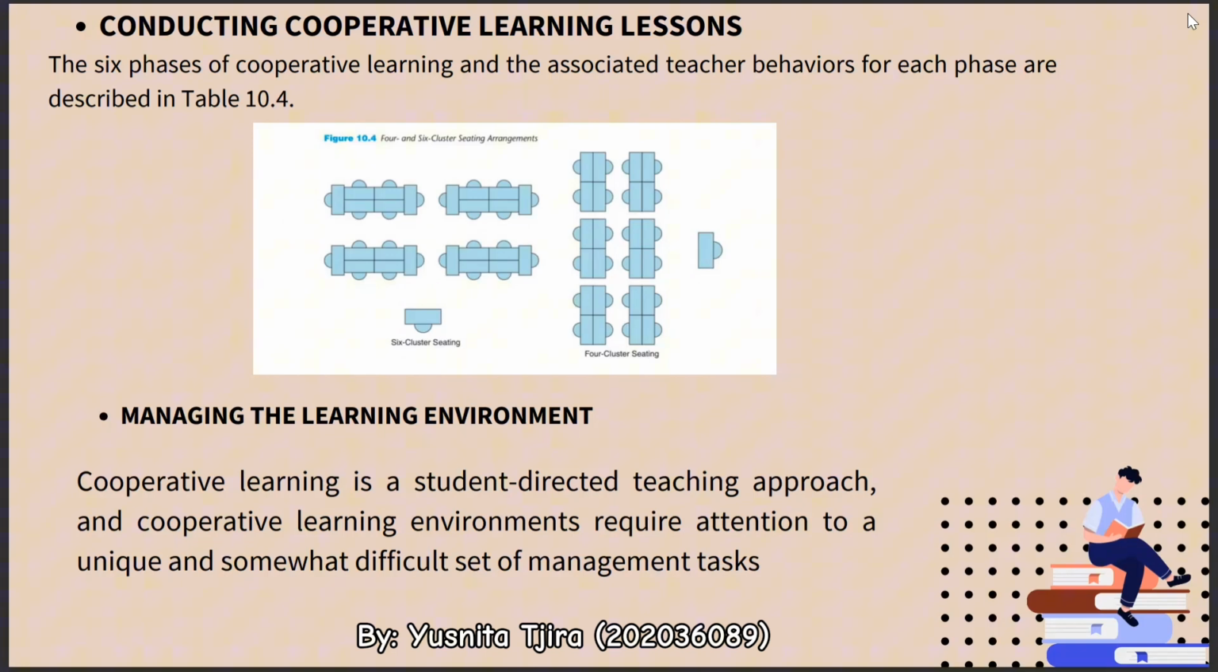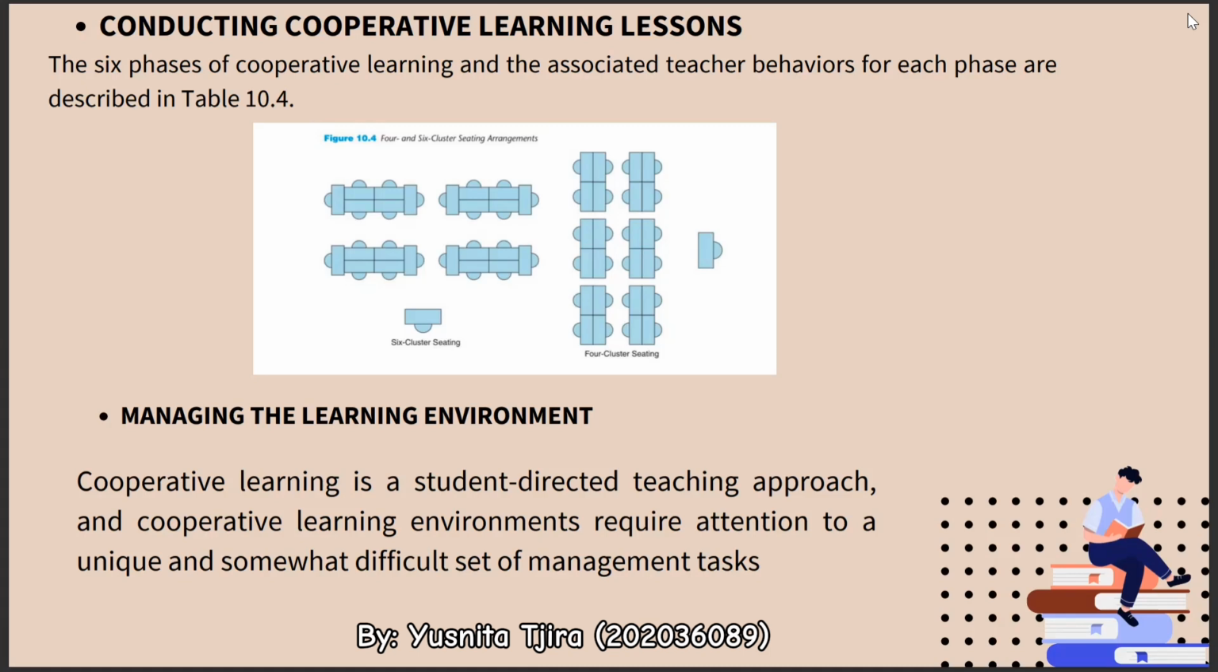Phase 2, present information. The teacher presents information to students either verbally, visually, or in print or online text. And Phase 3, organize students into learning teams. Teacher behavior is that the teacher explains to students how to form learning teams and helps groups make efficient transitions. Phase 4, assist teamwork and study. The teacher assists learning teams as they do their work.